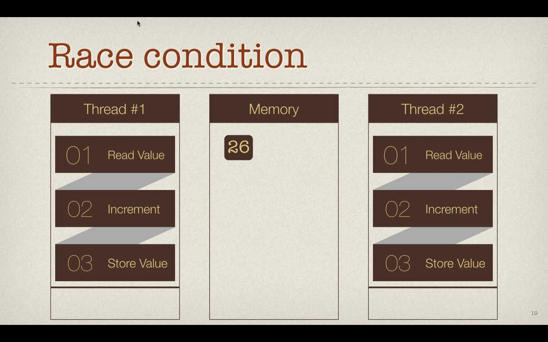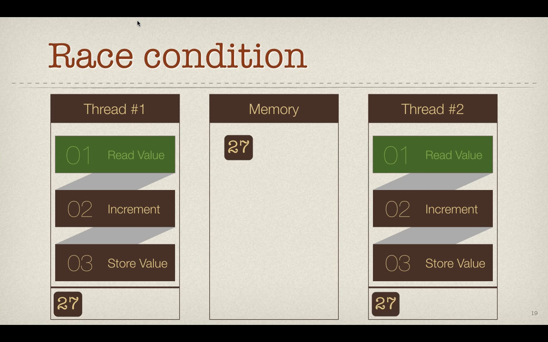Imagine there is another thread which has come into the place that read the value, incremented it, and stored it. There is no value. So the 25 has become 27 because two threads have been executed. Two incrementing threads have been executed. Imagine both are executing simultaneously.